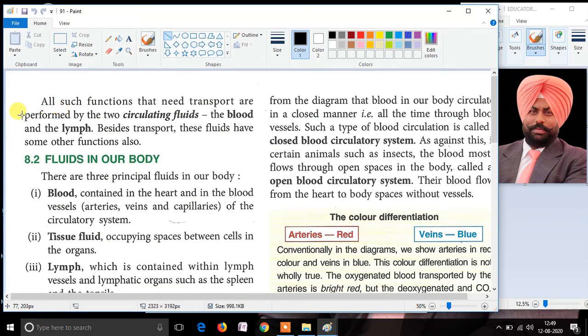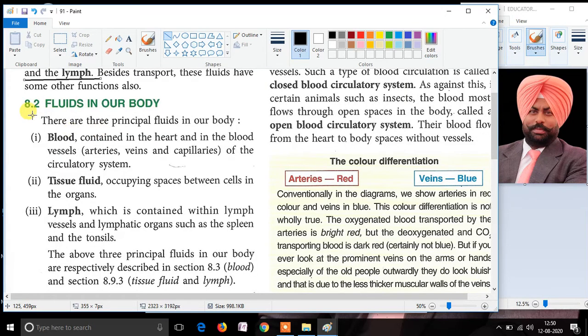The different types of fluids present inside the organism are mainly blood and lymph. These are the main fluids which transport different essential components inside the organism or the human body.